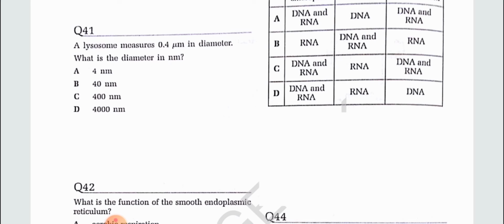We know 1 micrometer is equal to 1000 nanometer. Yes, students, note it. 1 micrometer is equal to 1000 nanometer. So if the lysosome is 0.4 micrometer, then 0.4 micrometer is equal to 400 nanometer, because 0.4 multiplied by 1000 is equal to 400 nanometer.